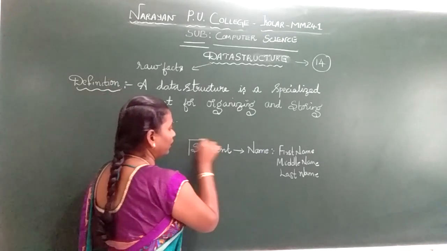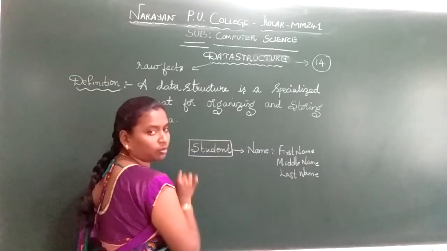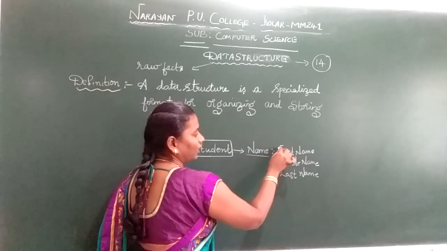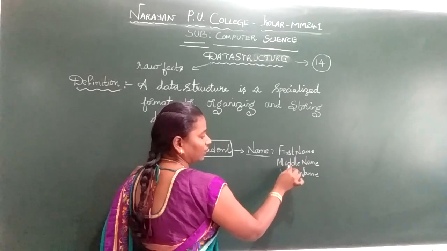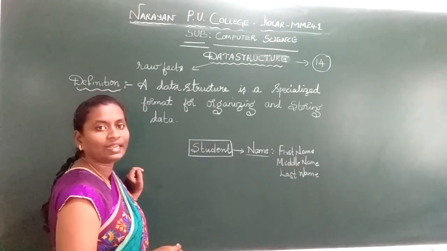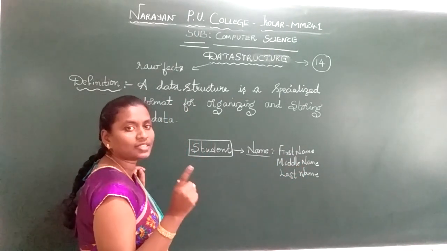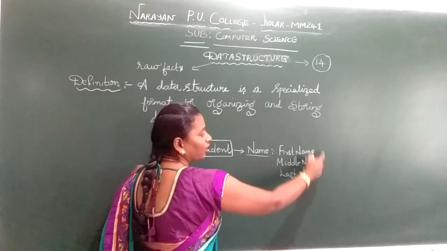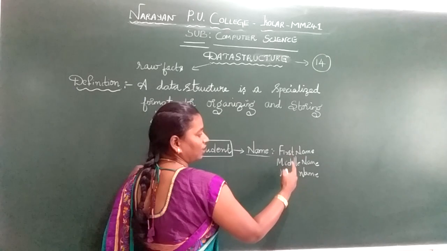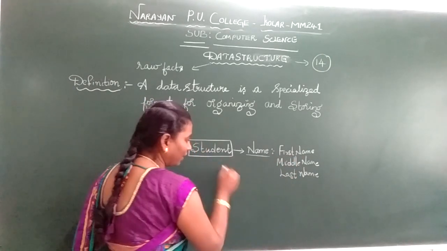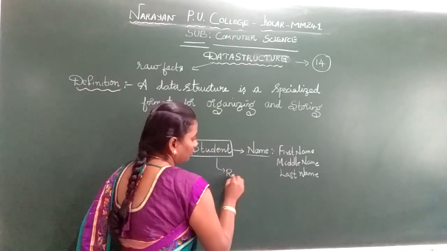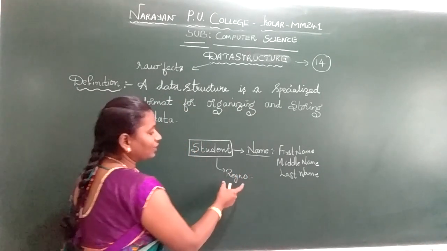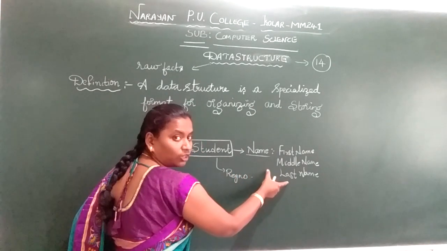If I take a student, I need to collect data about the student. The name of the student contains first name, middle name and last name. Data can be a single value or a set of values. When I take register number as data, I have a single value, whereas the name is a set of values.